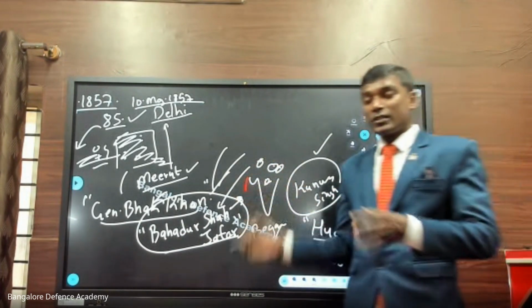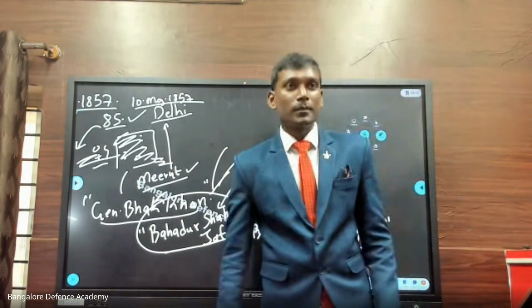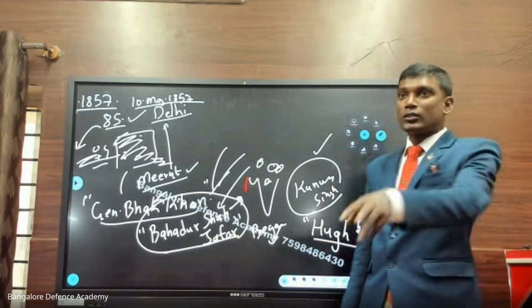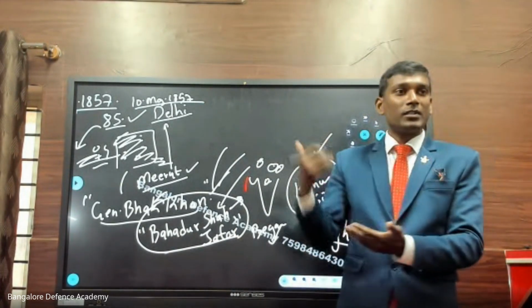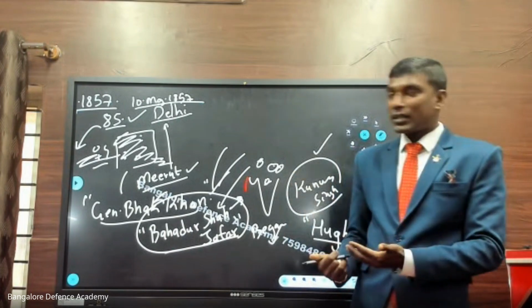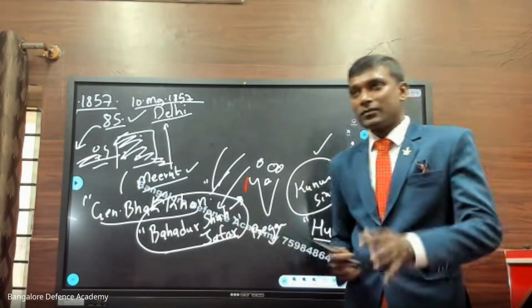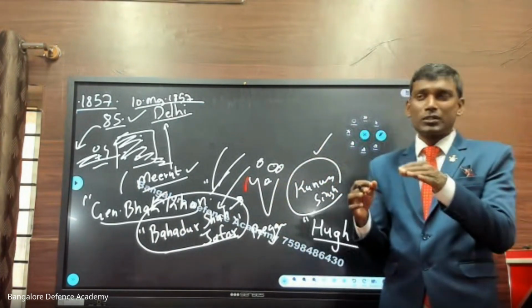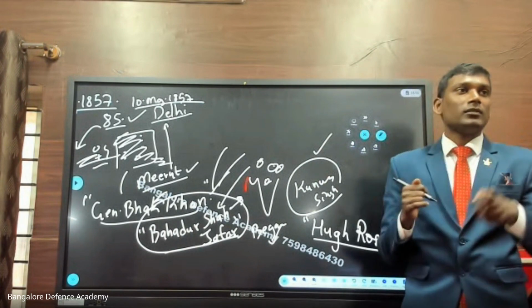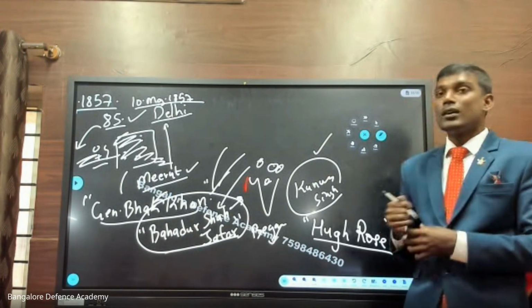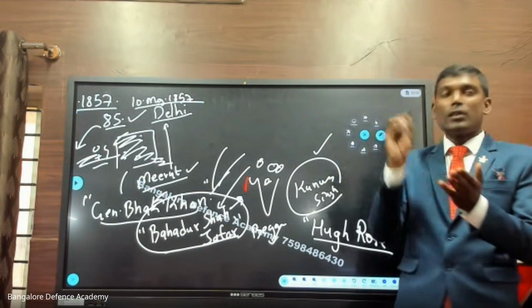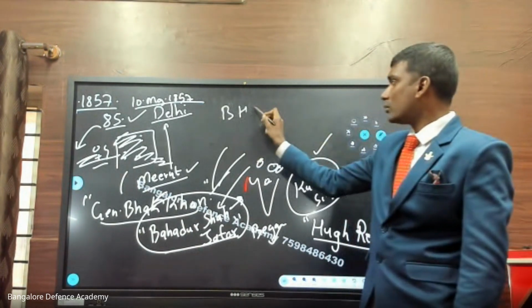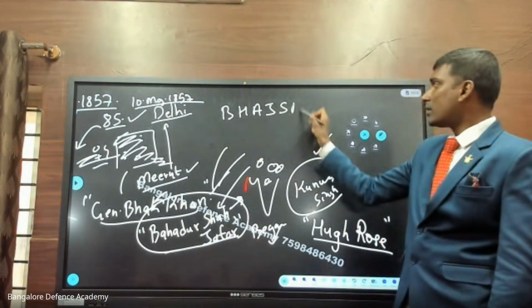So the British officers saw, oh, these are the two grandsons. So they saw a potential threat in future also. Because the two grandsons may grow one day and they will attack which empire? East India Company, right? So in front of Bahadur Shah Zafar, the British officers caught hold of the two children, and they tied their hands and legs. They removed the eyes. They killed these two kids, and with that, there was a full stop on the Mughal emperor generation. I have told you: Babur, Humayun, Akbar, Jahangir, Shah Jahan, Aurangzeb.